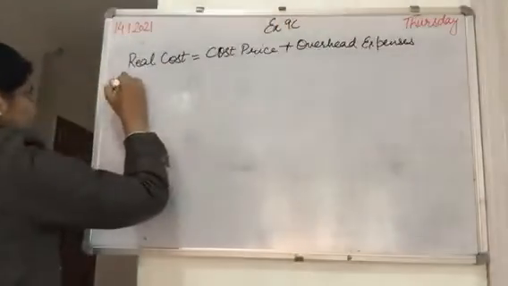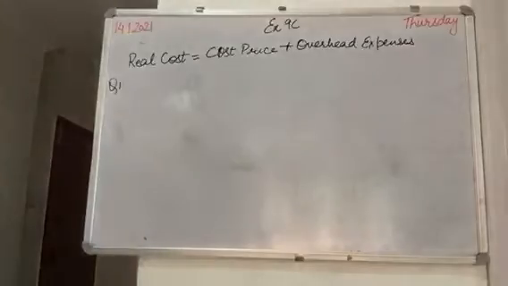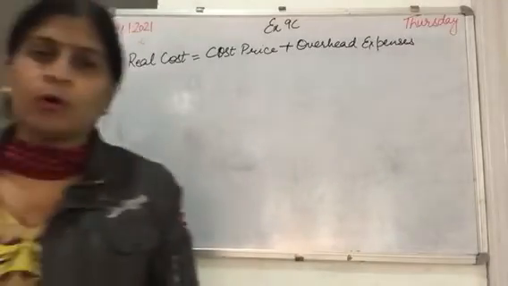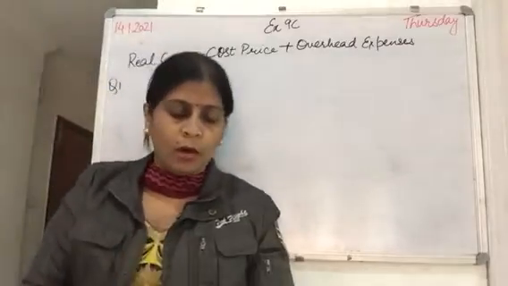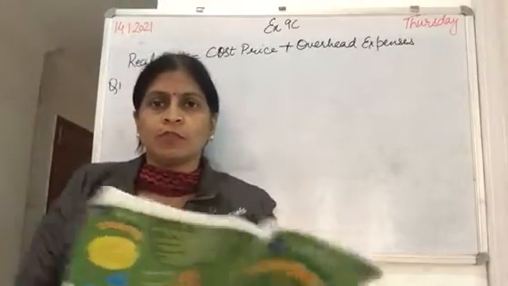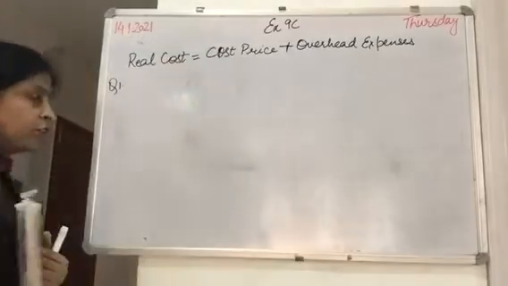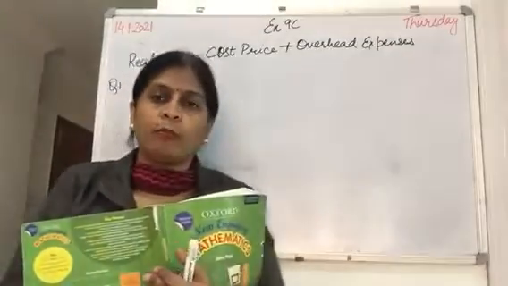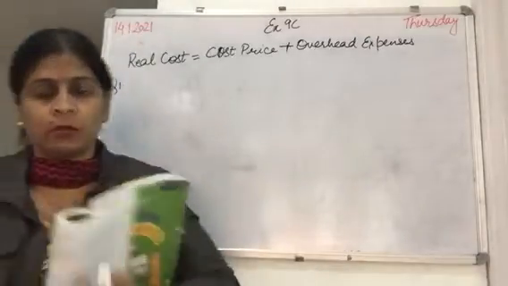Yes. Now let's do the first question based on it. So wherever we discuss cost price, in that case, if it is written in the question about overhead expenses, so first we calculate cost price plus overhead expenses, we get real cost, and formulas will remain the same. Instead of cost price, we write real cost.